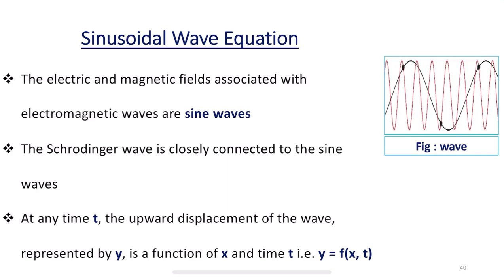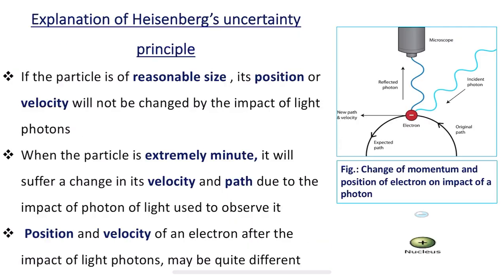In this way we observed a figure which clearly explained the change of momentum and position of the electron on impact of a photon. Here we made two distinguishable points. First, if the particle is of reasonable size, then its position or velocity will not be changed by the impact of light photons.